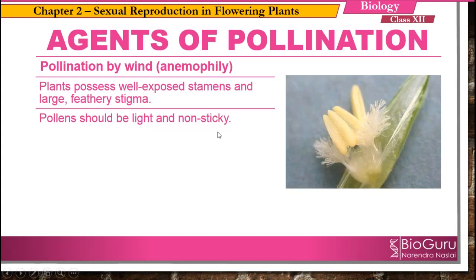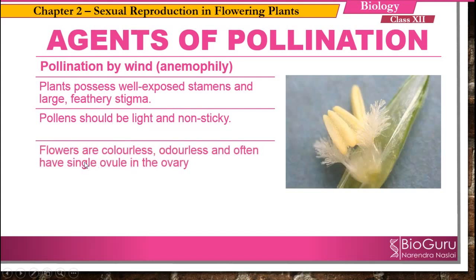Also the flowers are colorless and odorless, meaning they do not have any kind of smell, and often have a single ovule in the ovary.